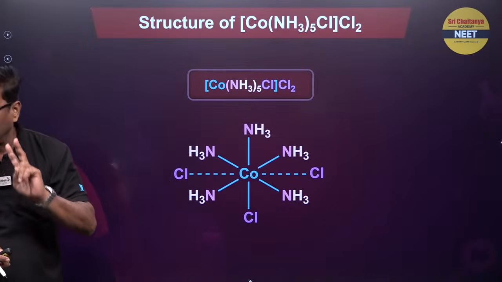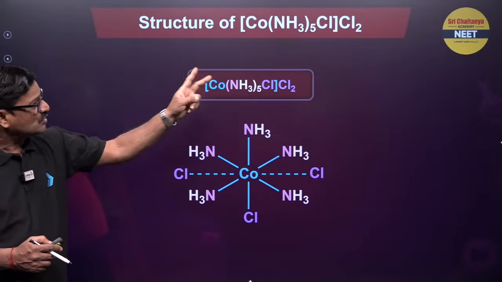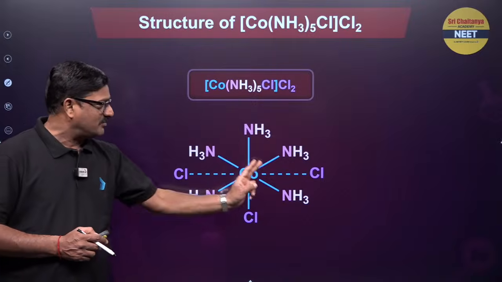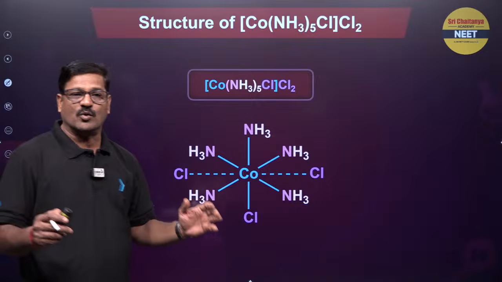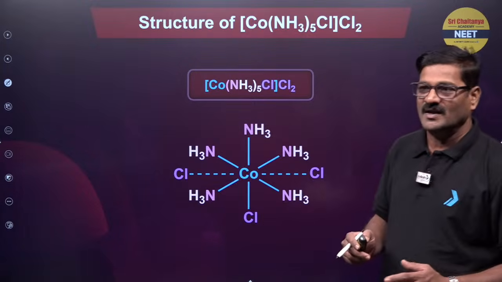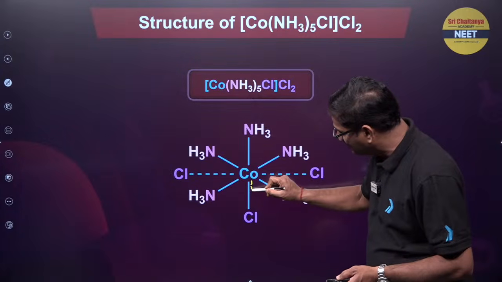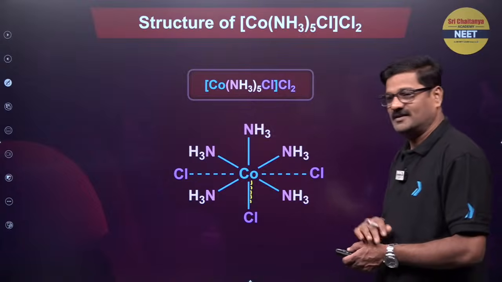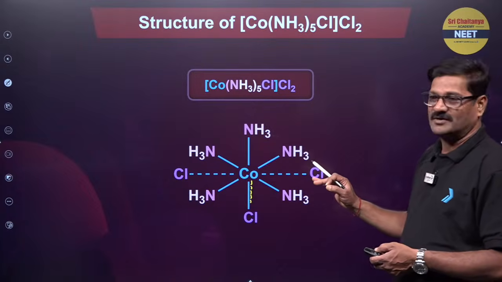Now of the 3 chlorines shown here, 2 chlorines become the primary valency and 1 chlorine is going to be the secondary valency, because the coordination number 6 is always fixed. In some books it is written that chlorine can be both primary and secondary; we will show it like this. Right, beta? And understanding this is very important.